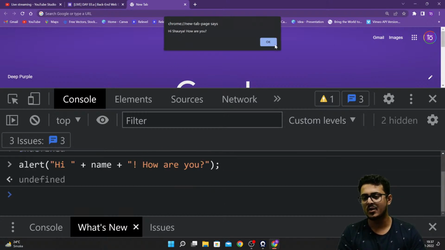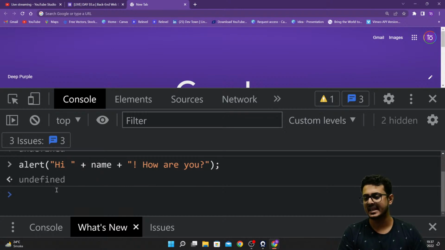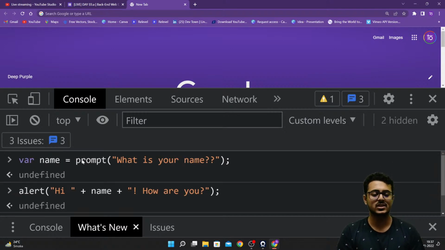Now the main problem that I'm facing right now is that every time I want to execute a particular line of code, I just press enter and it gets executed. What if I want to execute multiple lines of code? I want to write both these lines together: var name equals prompt, what is your name?